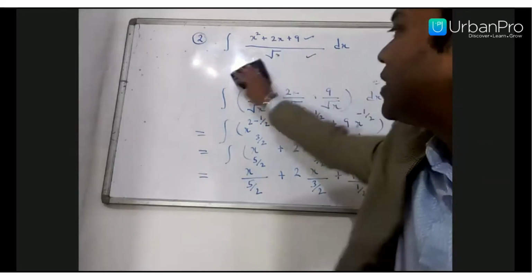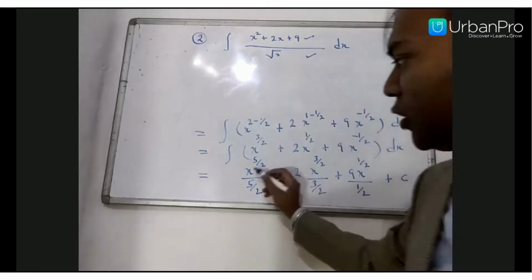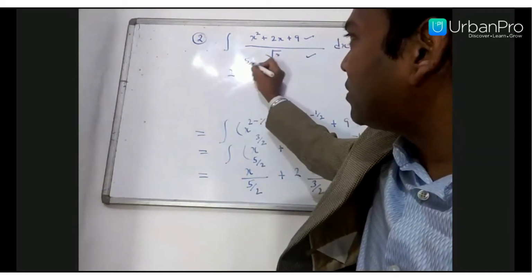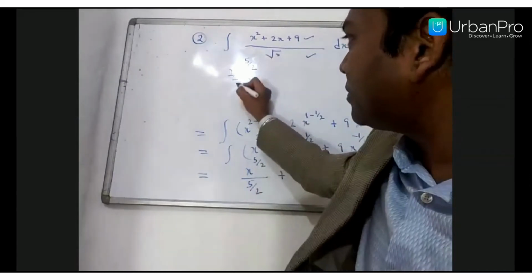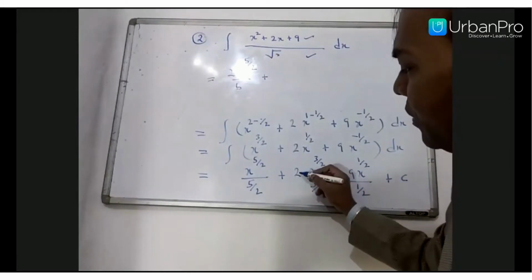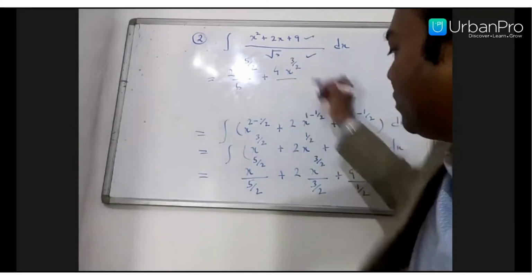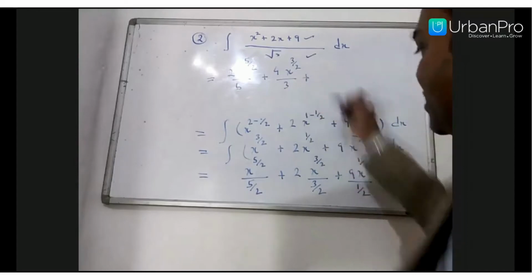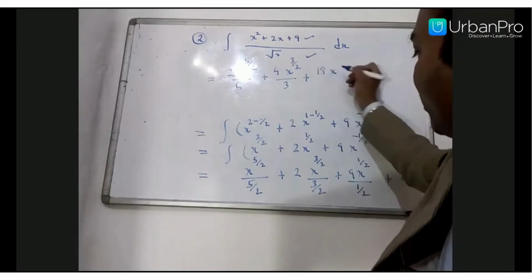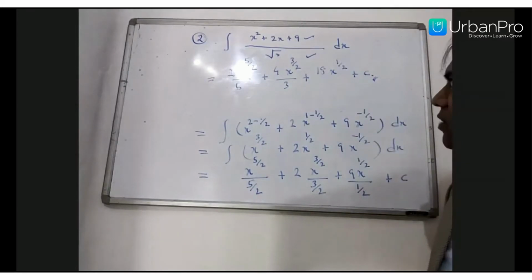So what will be its final answer? X raised to the power 5 by 2 by 5 by 2, we can write it as 2 x raised to the power 5 by 2 by 5, plus here this 2 will come up. So 2 into 2, 4 x raised to the power 3 by 2 by 3, plus this 2 into 9 becomes 18 x raised to the power 1 by 2, plus constant c. Okay, it is the final answer.